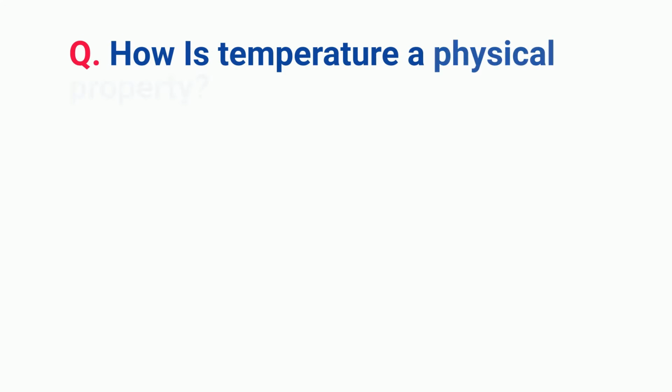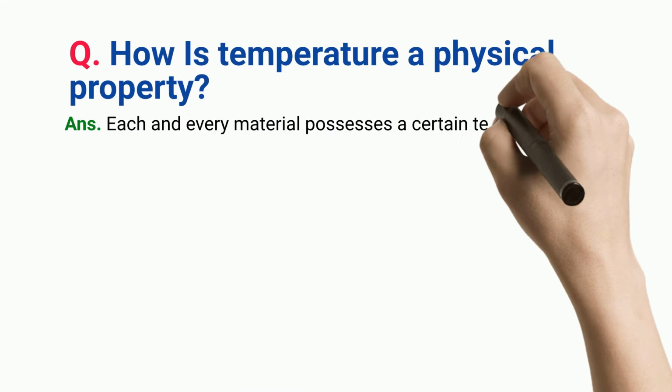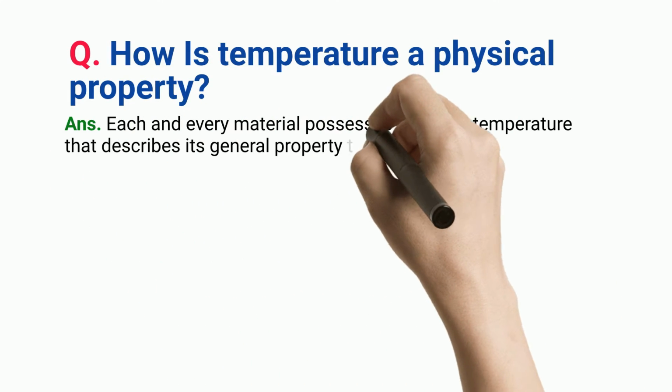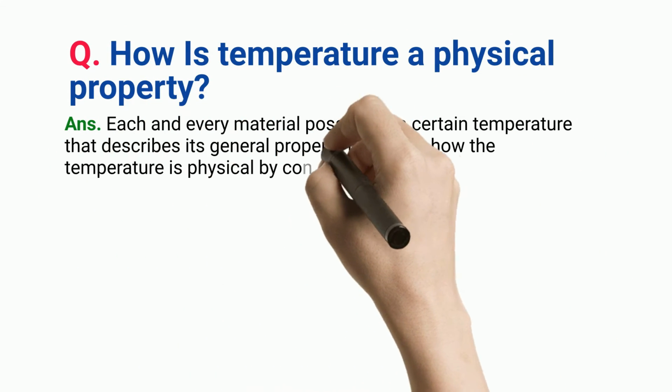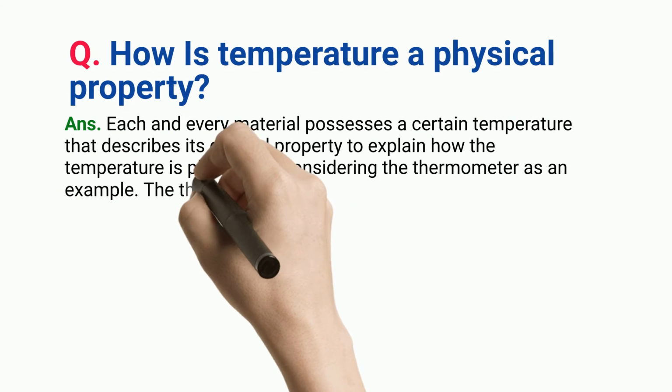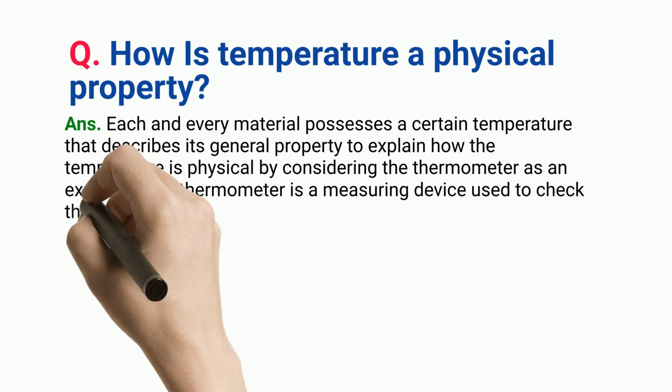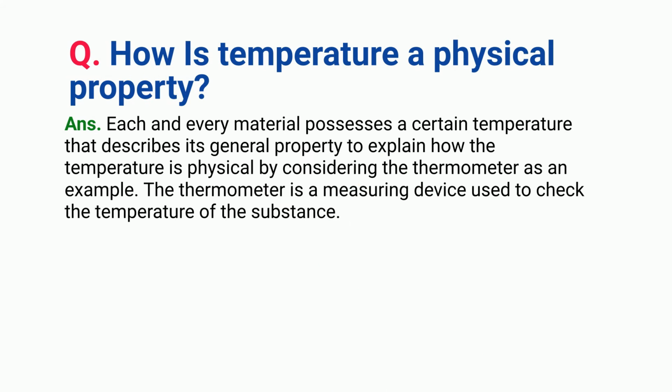How is temperature a physical property? Each and every material possesses a certain temperature that describes its general property. To explain how temperature is physical, consider the thermometer as an example. The thermometer is a measuring device used to check the temperature of a substance.